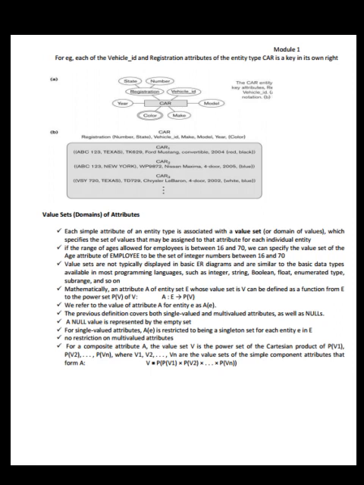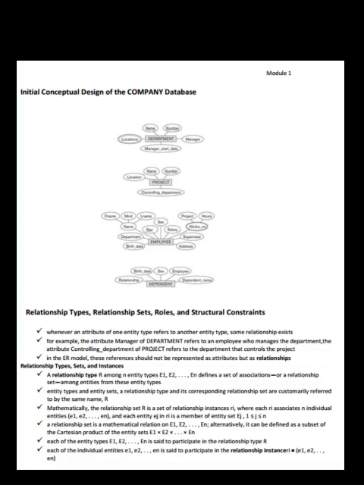For a composite attribute A, the value set V is the power set of the Cartesian product of P of V1, P of V2, up to P of Vn, where V1, V2 up to Vn are the value sets of the simple component attributes that form A. Initial conceptual design of the company database. See the figure here.